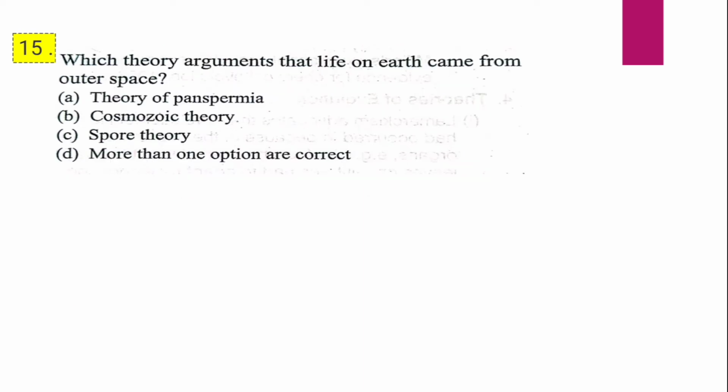Question 15. Which theory argues that life on Earth came from outer space? A. Theory of panspermia. B. Cosmozoic theory. C. Spore theory. D. More than one option are correct. Which theory argues that life on Earth came from outer space? And the correct answer is D, that is, more than one option are correct in this question.